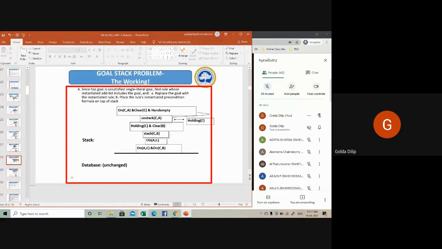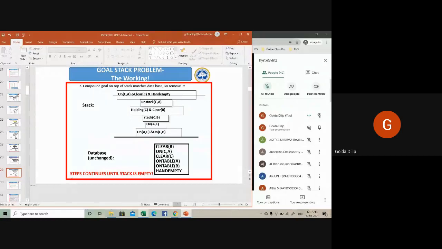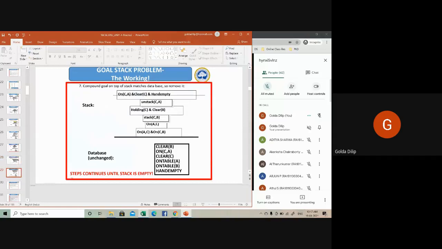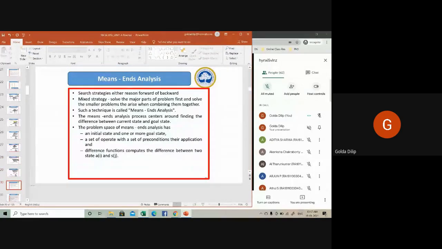Right. So this step continues until the stack is empty. You need to continue this step till your stack is empty. Now, going on to the next algorithm, which is what is called MEA, means end analysis.